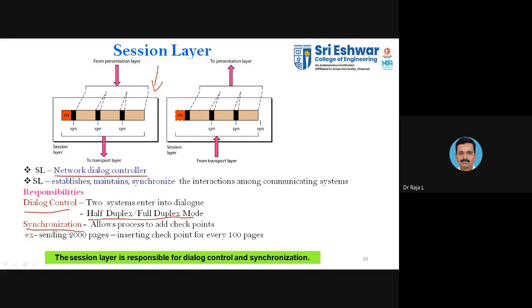For that, you will be adding some checkpoints within the data transmission. You have to ensure whether the data is being received properly. For example, when sending 200 pages, you insert a checkpoint after every 100 pages, so that you can confirm the data was received properly. The session layer is responsible for dialog control and synchronization. That is the single statement for the session layer.